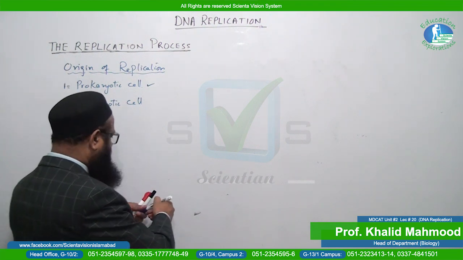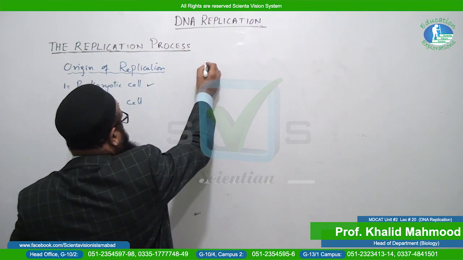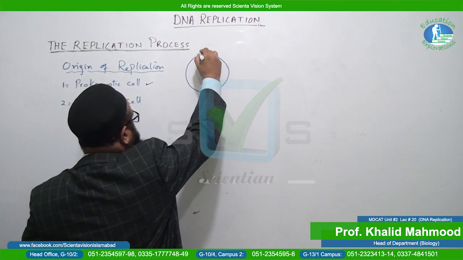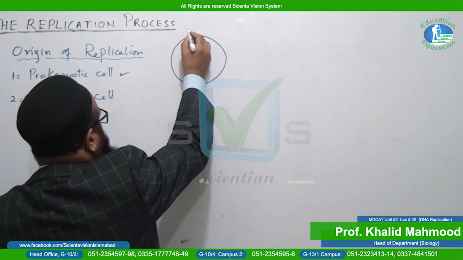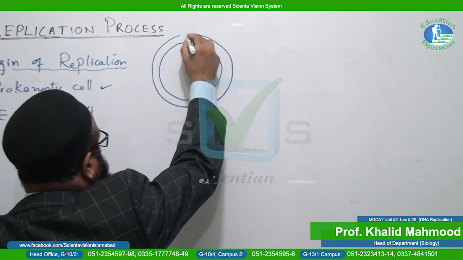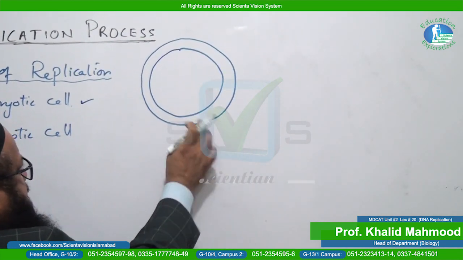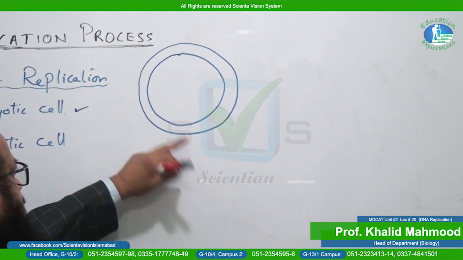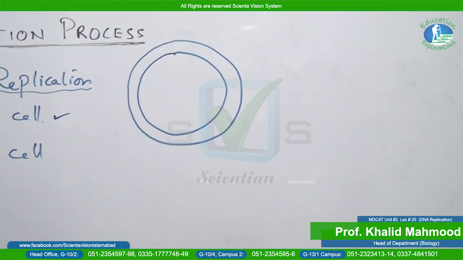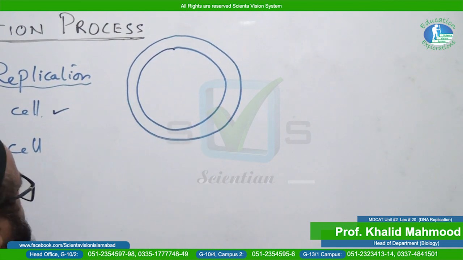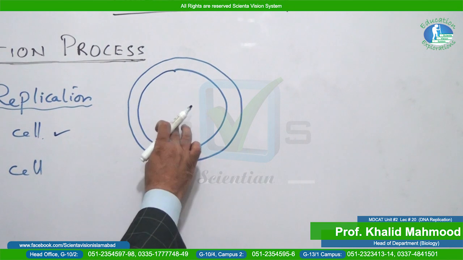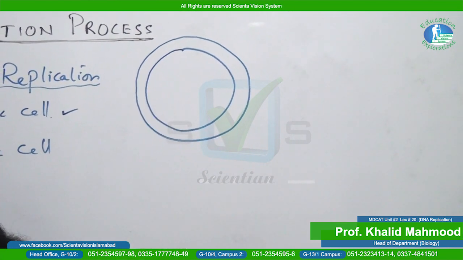So we will show it here diagrammatically. In this diagram you can observe that we are showing double-stranded DNA in case of bacteria. Don't consider these two strands as separate. For the convenience, we have separated them already, and there is only a single site of origin of replication in the prokaryotic cell.